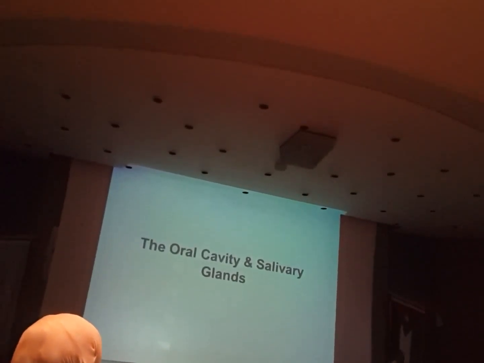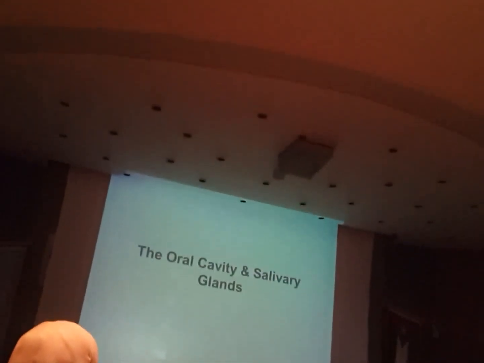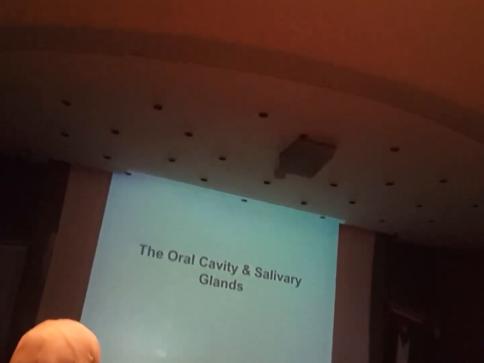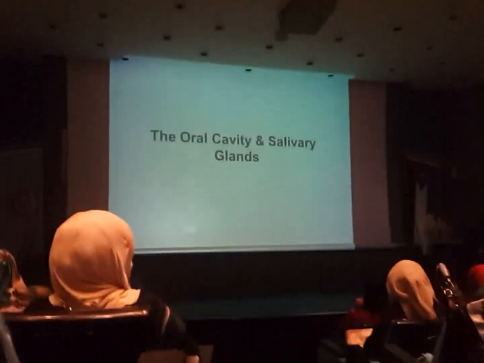So this involves mainly the oral cavity, mouth, pharynx, esophagus, stomach, small intestine with its three parts, then the large intestine, until the anus. So this is the GI tract.